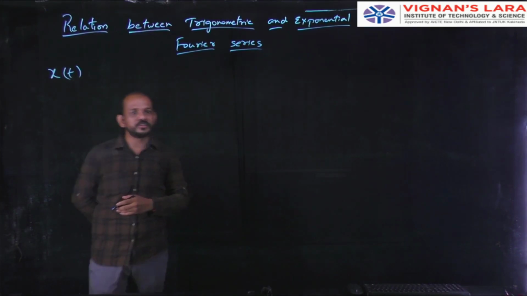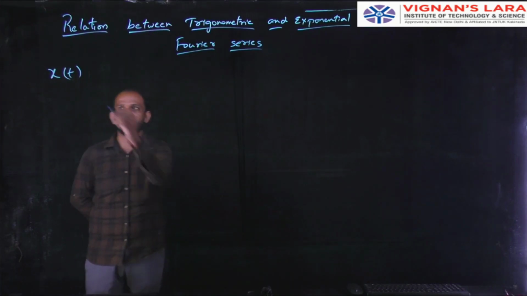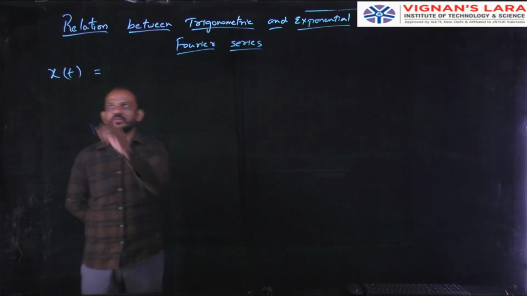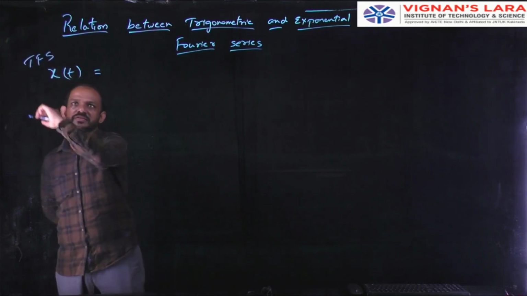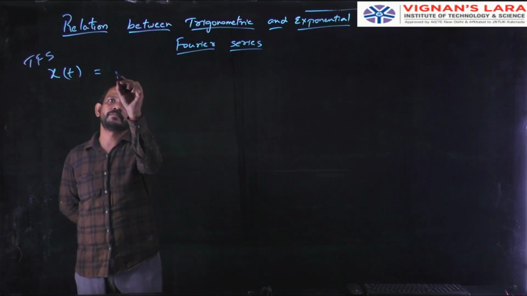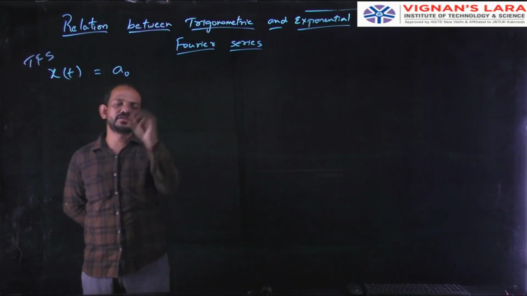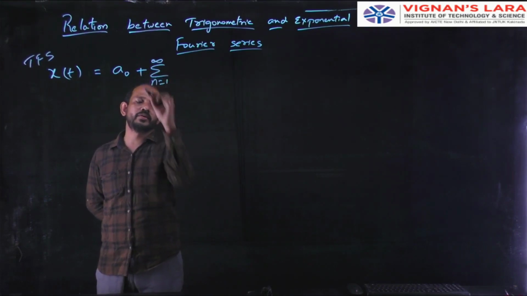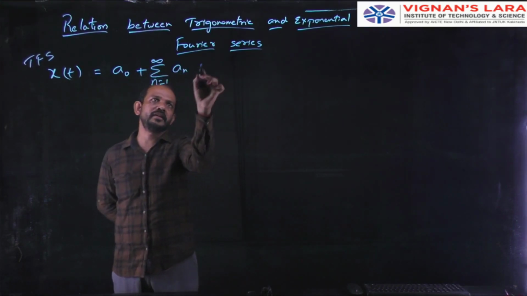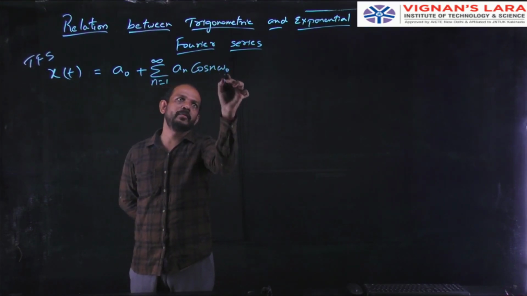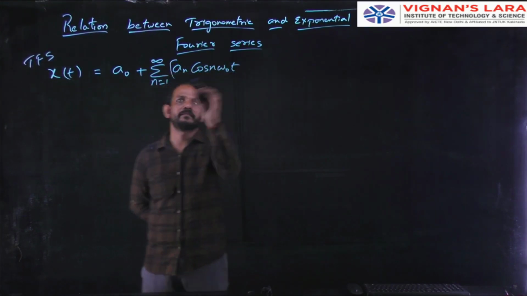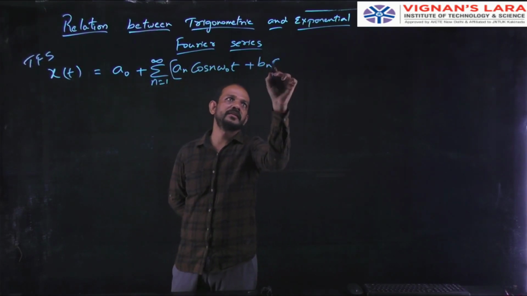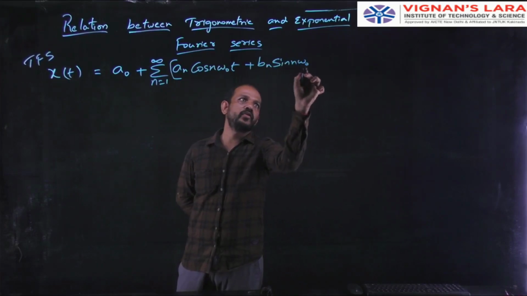The trigonometric Fourier series representation of x of t is given by x of t equal to a naught plus summation n equal to 1 to infinity a n cos n omega naught t plus b n sin n omega naught t.